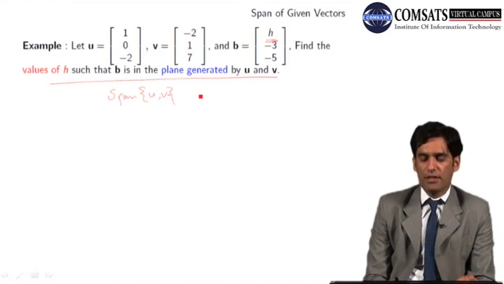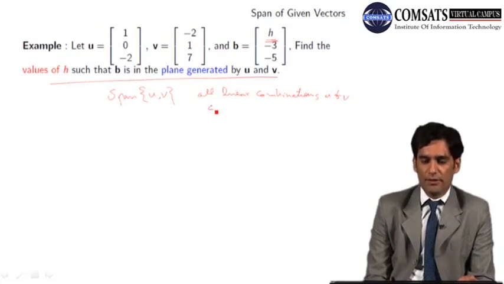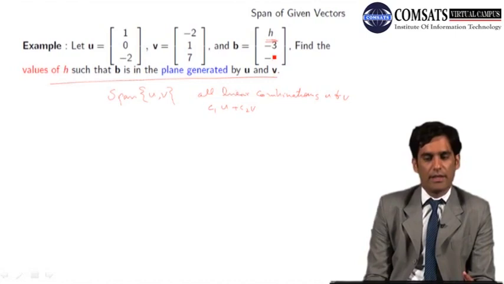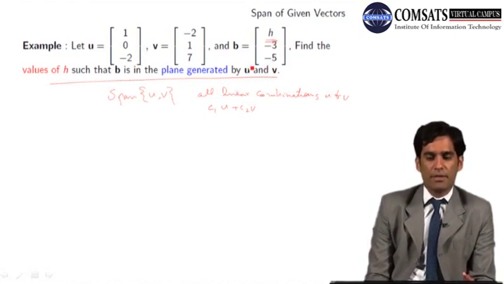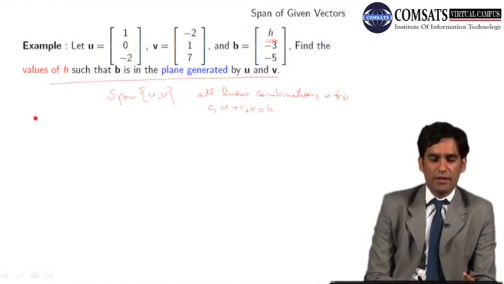अब span of U and V क्या होता है वो हमें पता है, which contains all linear combinations of U and V. अब linear combination क्या होता है? Linear combination C1 U plus C2 V होता है. अब अगर हमने find out करनी है H की value such that B is in the plane generated by this one, it means that we have to solve this vector equation B,